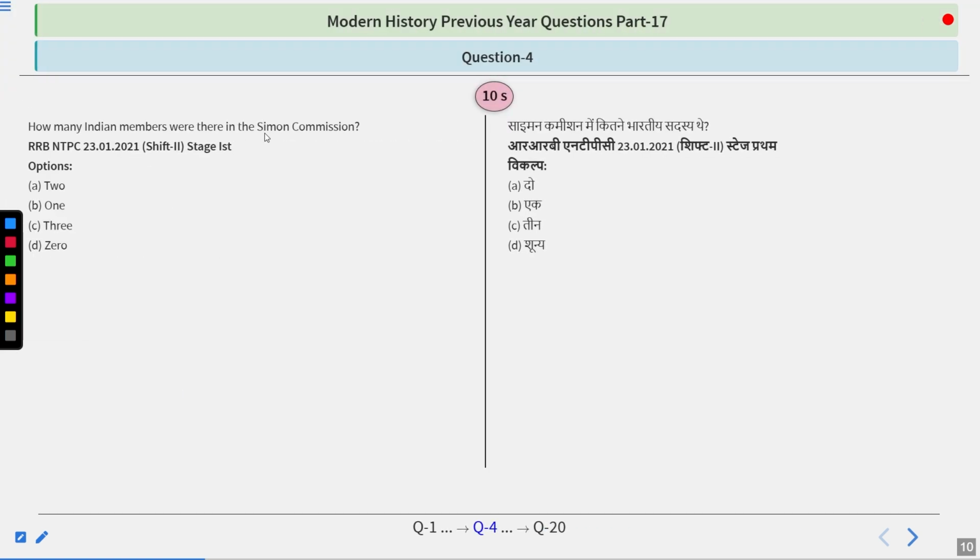How many Indian members were there in the Simon Commission? Simple question, I guess. Options 2, 1, 3, 0. Take your time.